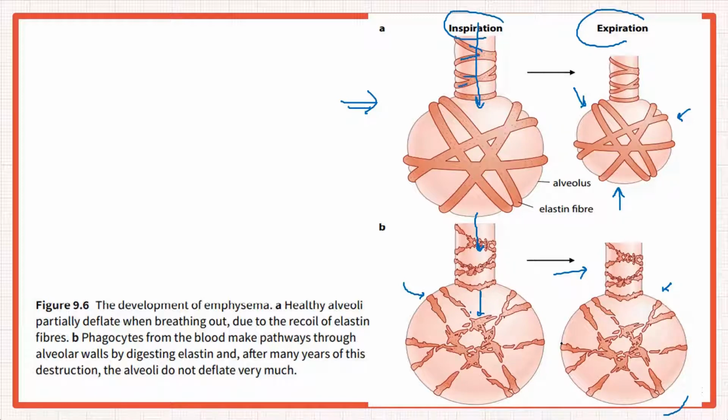But remember, this doesn't happen overnight. It takes many years for this to happen. So this is the reason we call it a chronic obstructive pulmonary disease. These are all chronic diseases: chronic bronchitis, emphysema. So alveoli are not deflating very much in emphysema. So these are the two COPD diseases that we have to talk about: chronic bronchitis and emphysema.